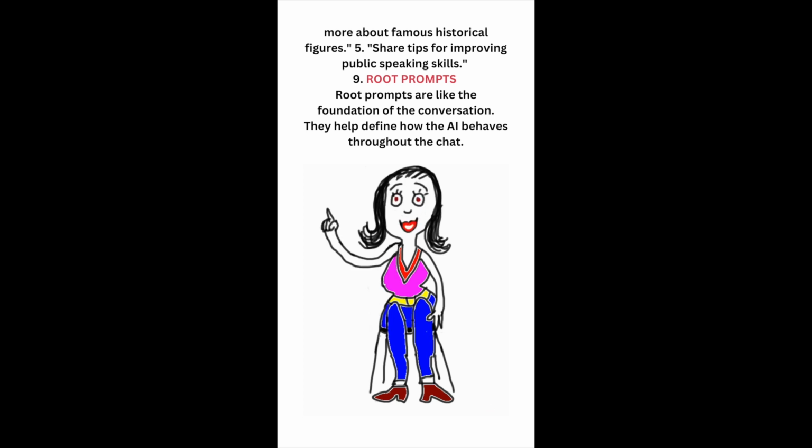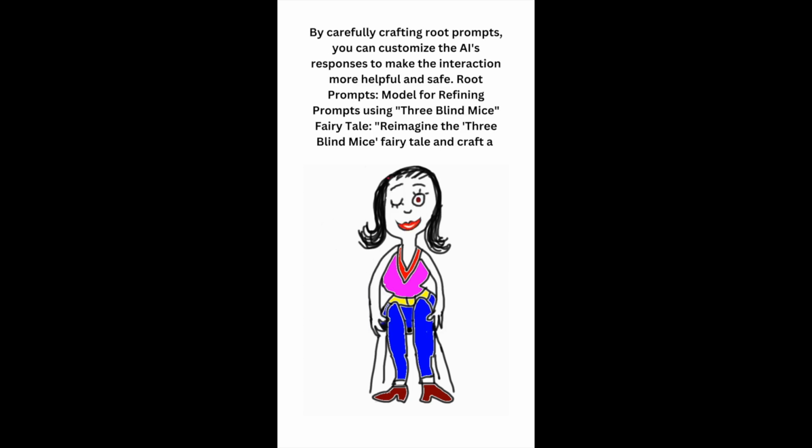9. Root prompts. Root prompts are like the foundation of the conversation. They help define how the AI behaves throughout the chat. By carefully crafting root prompts, you can customize the AI's responses to make the interaction more helpful and safe. Root prompts. Model for refining prompts using Three Blind Mice, fairy tale.